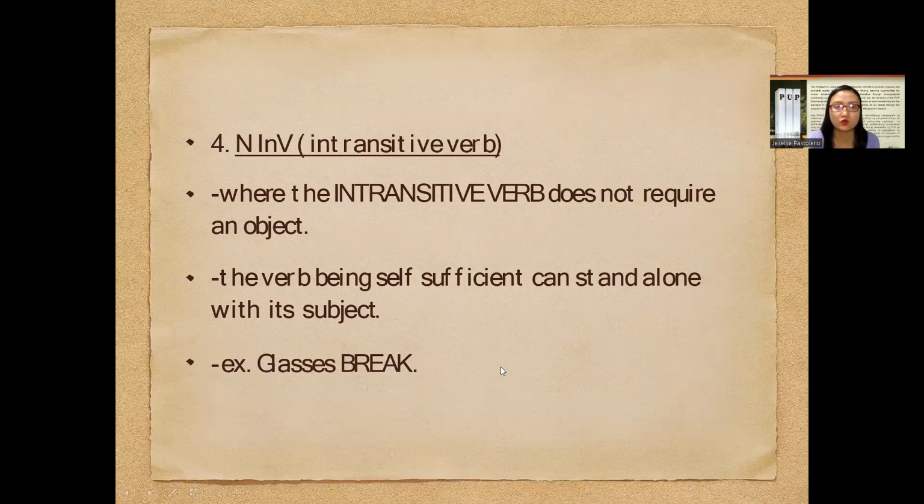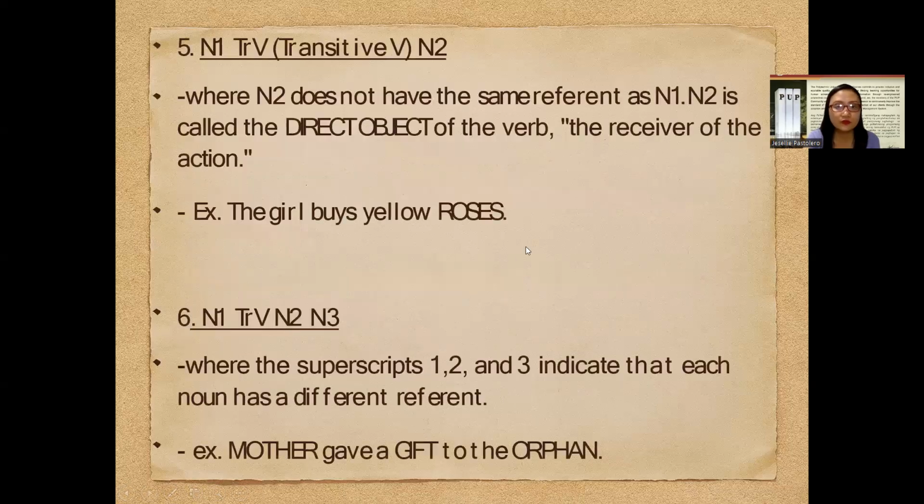So it can stand on its own. Okay, so that is the noun plus intransitive verb formula. The fifth one is N sub 1 plus transitive verb plus N sub 2. You would notice that we already have the presence of N sub 2. Do not get confused, because this sentence pattern is synonymous with subject, transitive verb, and the direct object, where the N2 does not have the same referent as N1. N2 is called the DO of the verb, the receiver of the action.